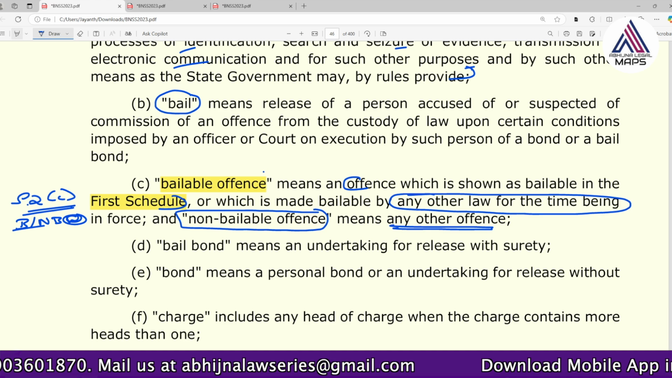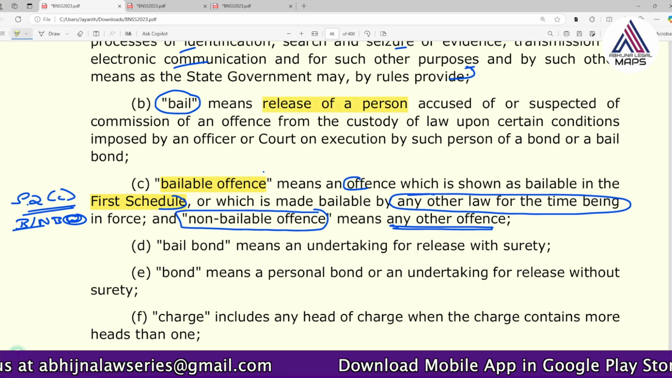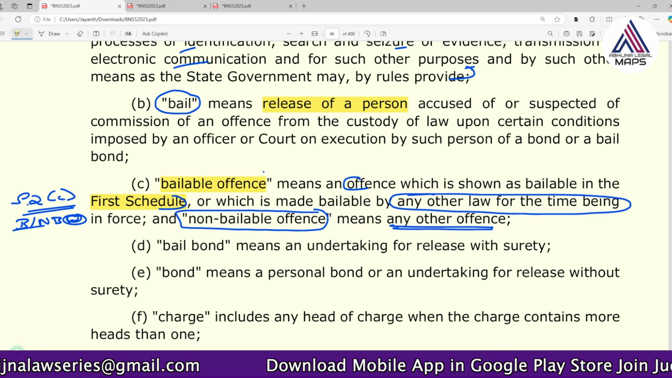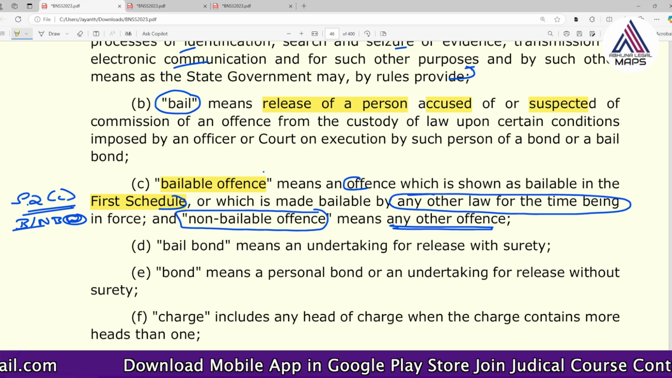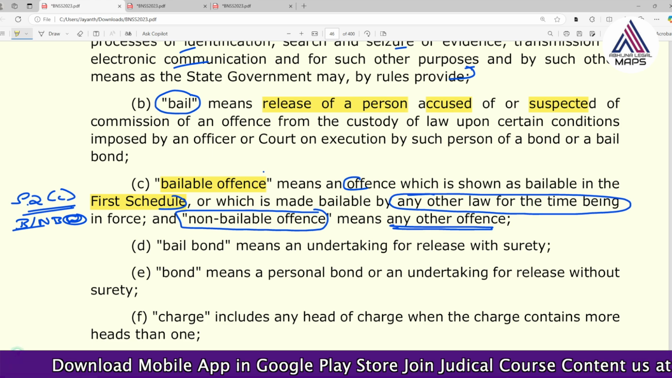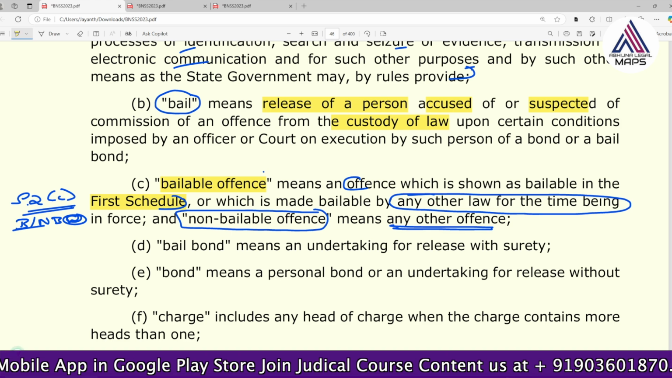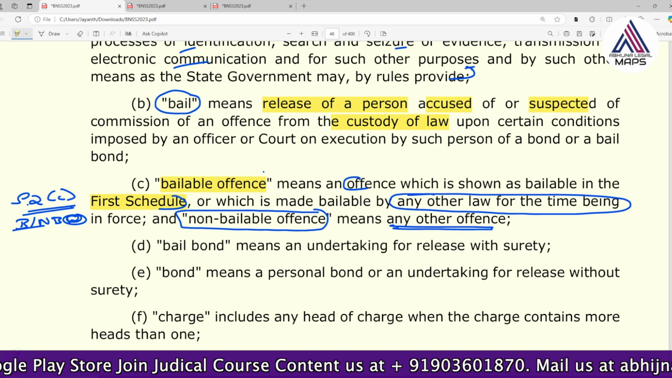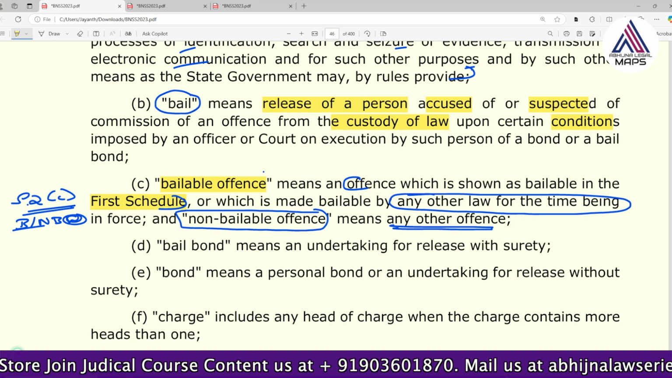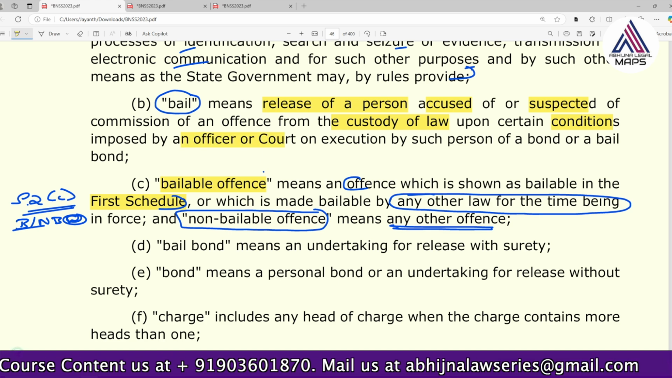Exactly. So bail is a release of a person. Which person? An accused person or a suspected person. A person accused of an offense or suspected of commission of an offense is released from the custody of the law, and is released upon certain conditions. And who is releasing him? It could be a police officer or a court.